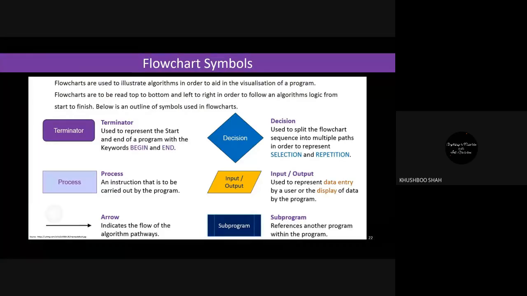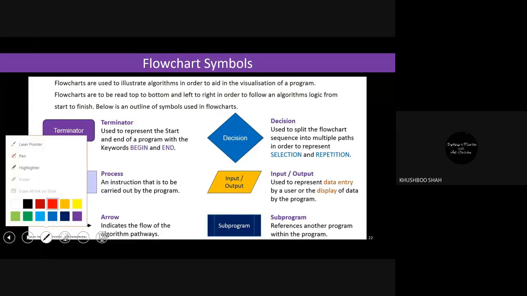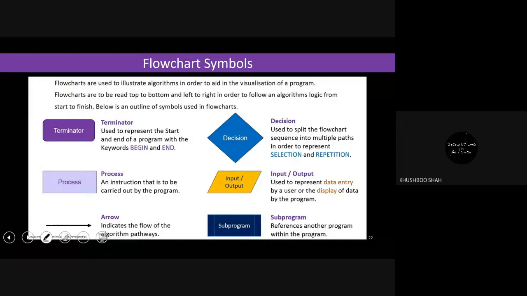The very first symbol is the terminator. Terminator is normally used for the begin and the end. This is your first symbol, which is a rounded rectangle.